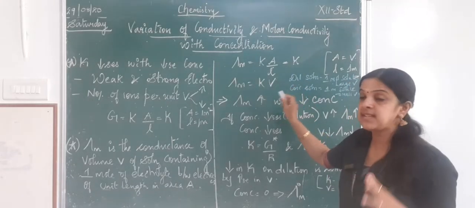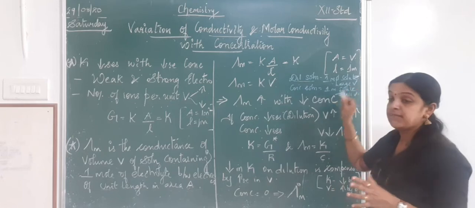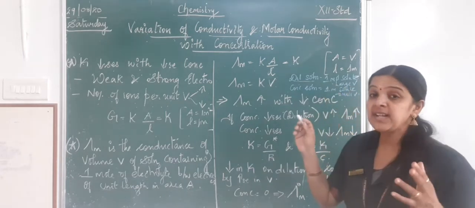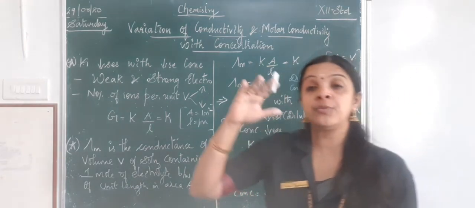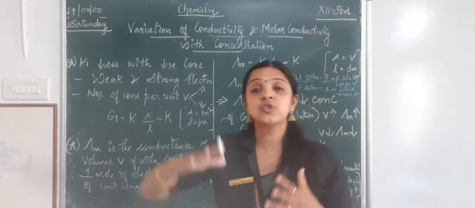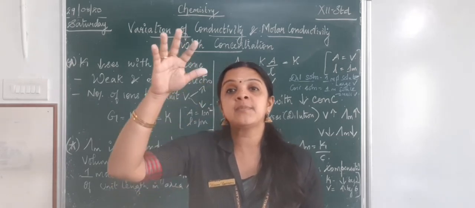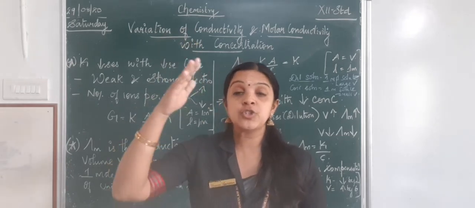But what happens here exactly? For dilute solution, 1 mole of a solute will be in a large volume. When I dilute the solution, my volume increases. The total volume increases, so area also increases. So 1 mole of the solute will be present in a large volume when the solution becomes dilute.